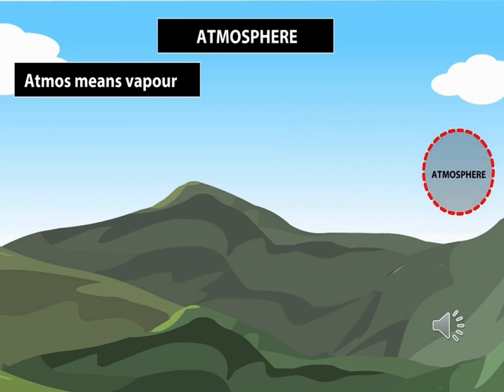So on our earth planet, the atmosphere is very important because we breathe oxygen. Yes, the oxygen we get from the atmosphere. So the atmosphere is very important for us on our earth planet. Okay, can you understand, children? Can you understand atmosphere?